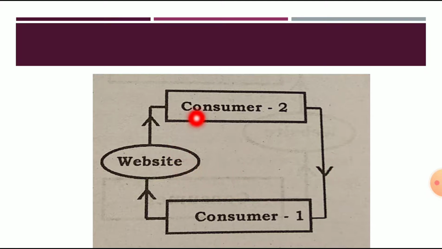Consumer 2 views the description provided by consumer 1. If he is satisfied with the features given in the description, he can place an order. So consumer 1 puts his product on sale on the website, consumer 2 views it, places an order, and can make a payment through that website to consumer 1. That is how the C2C model works.